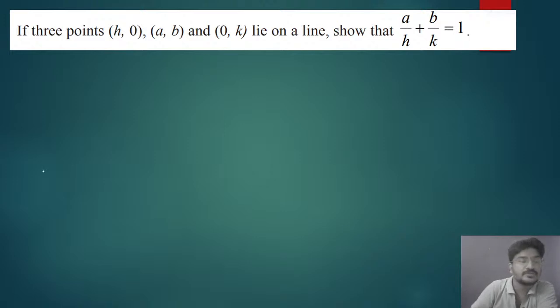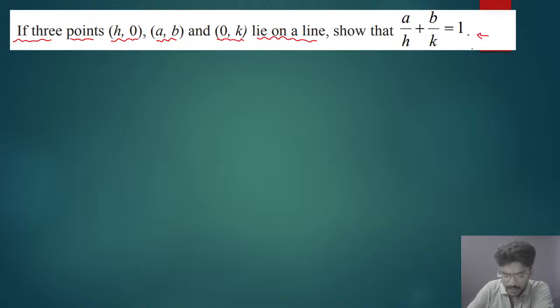See the next problem. If 3 points h comma 0, a comma b and 0 comma k lie on the line, show that a by h plus b by k equals 1.